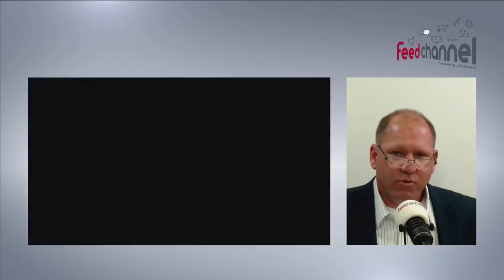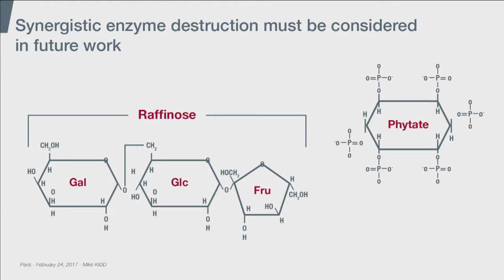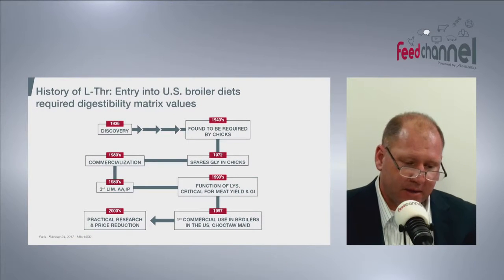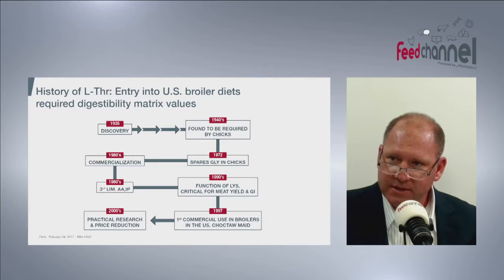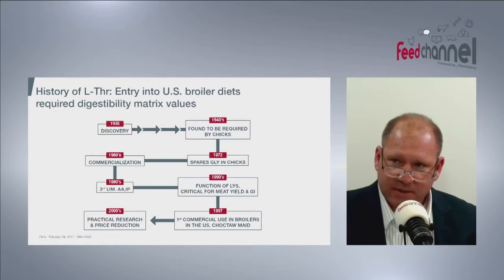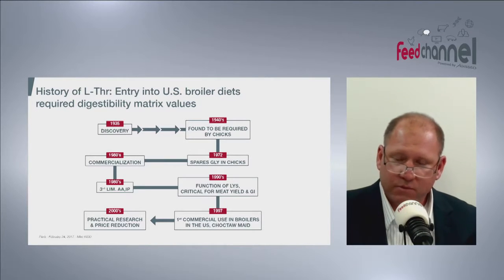And I wanted to get a little practical. So this slide shows threonine use in the United States with regard to the history and how it came into play, and why use this for the digestibility concept, because it wasn't until we accepted amino acid digestibility in the United States that threonine was optimized.